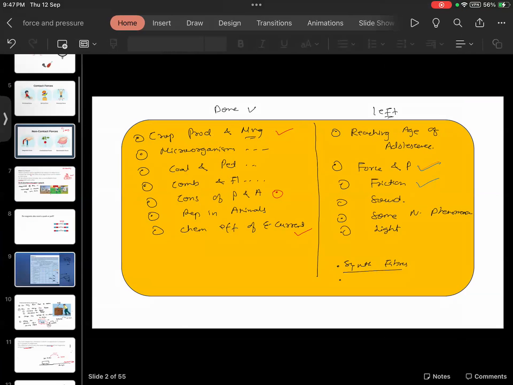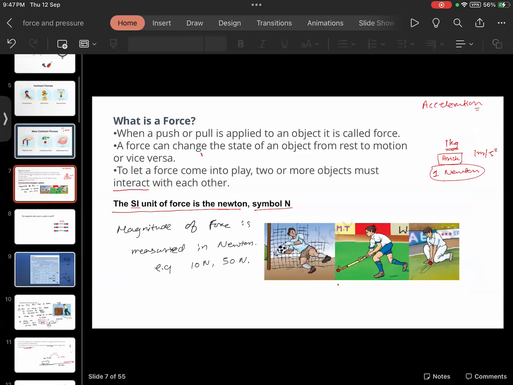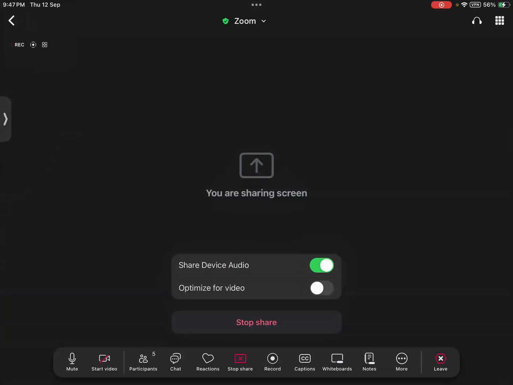Today we will be starting the chapter force and pressure. Just let me clean these things now. Just give me 1 minute, guys. Meanwhile, you guys can answer some questions for me. You guys tell me, what do you understand by force? What do you guys think? Like, what is force? It's a push or pull. Okay. Push or pull, and what are some examples of forces that we can see in our daily life?